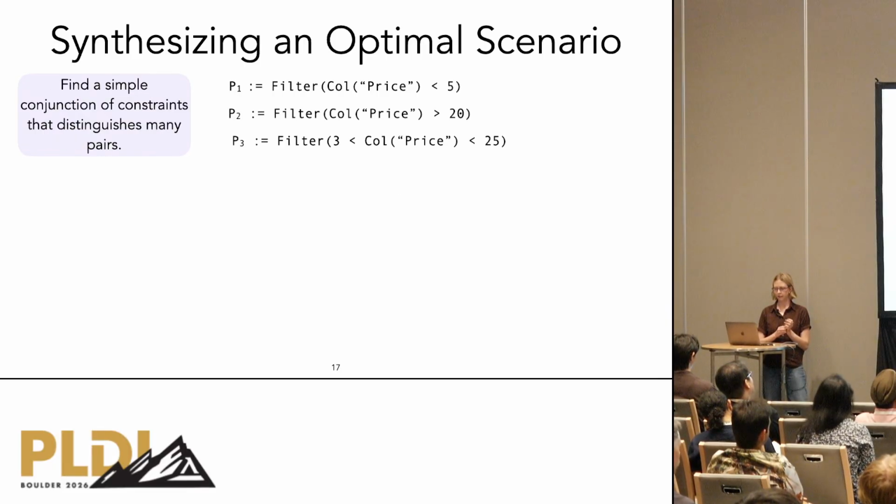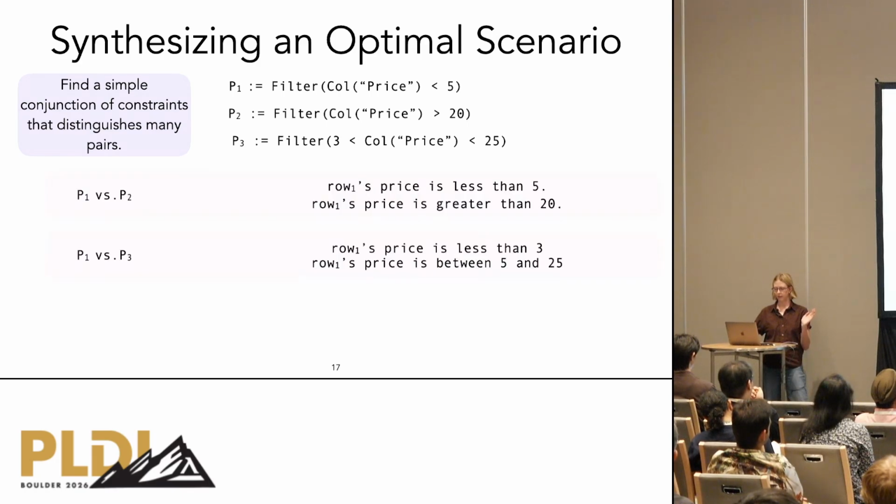We repeat this process for each pair of programs in the hypothesis space. So here, let's suppose we have a hypothesis space of 3 programs, and we can generate these sets of distinguishing conditions for each pair of programs.